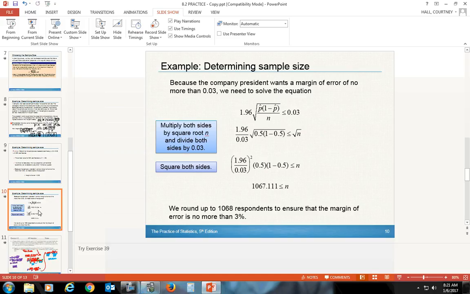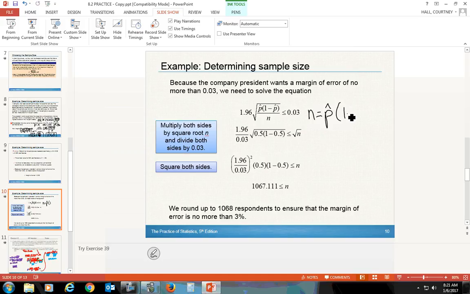Mr. Schuster's notes, if you look on 8.2, he has written in his little notes thing, sample size for a desired margin of error, kind of at the bottom of the 8.2 notes, and then he says n is equal to p star, but he really means p hat, times 1 minus p hat, even though it says star again, and then z star over m squared. If you want to memorize this formula, it will always work for you when you're dealing with proportions. So you could memorize this formula if you want. It is not going to be given to you on the AP exam formula sheet, okay?